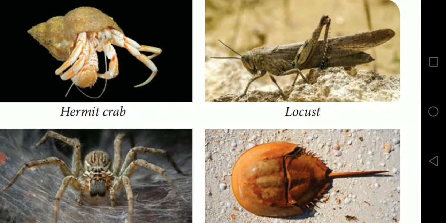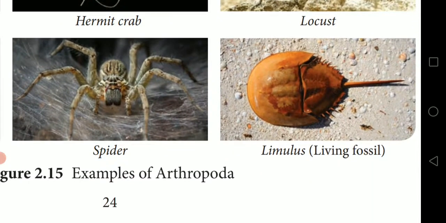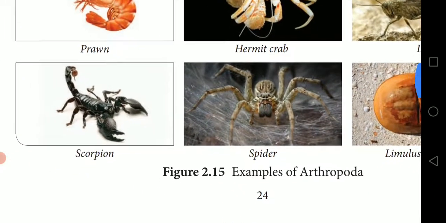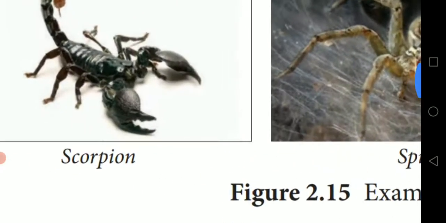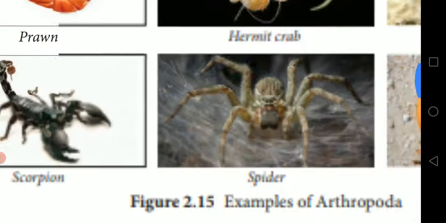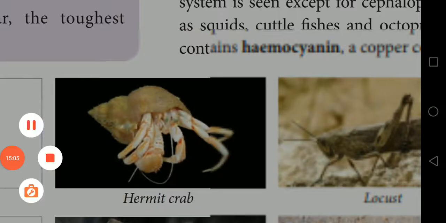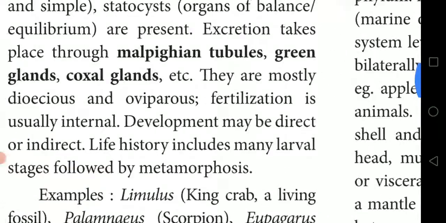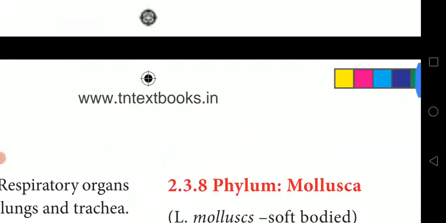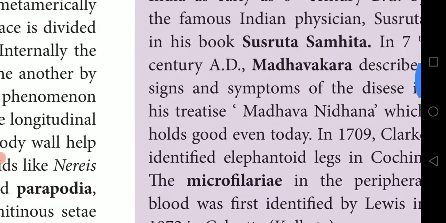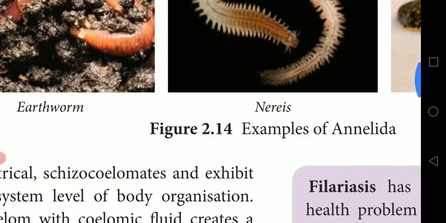Yeah, these are the examples of Arthropoda. Prawn, you can find the jointed legs here. And hermit crab, locust and Limulus, spider, scorpion. If you find these legs, they will be jointed ones. Can you see the jointed legs? That is what is called Arthropoda. Today we are seeing phylum Arthropoda.